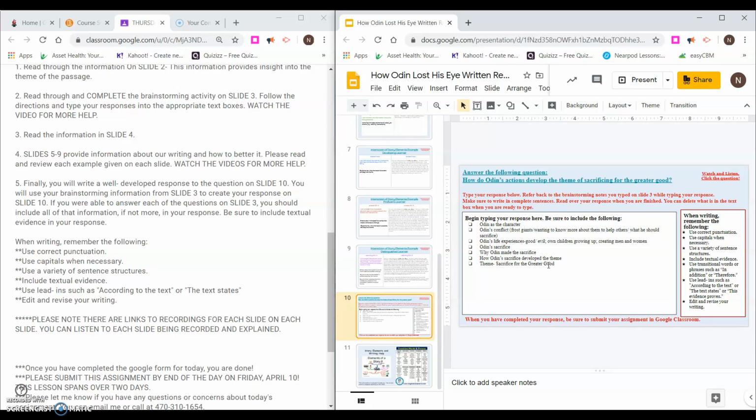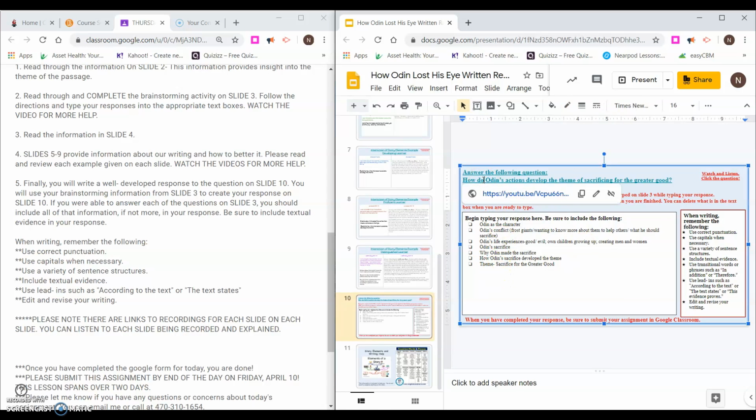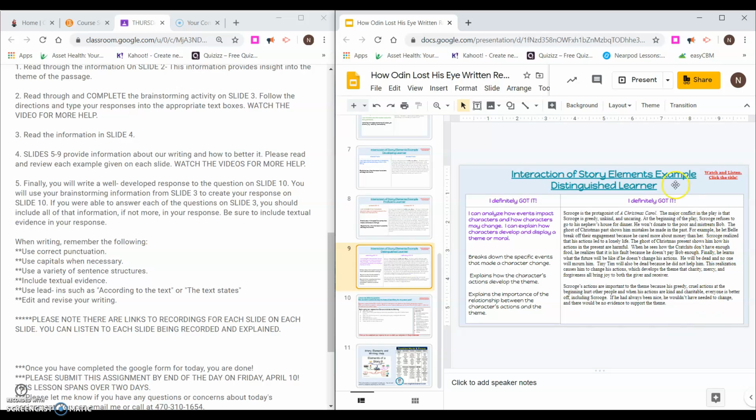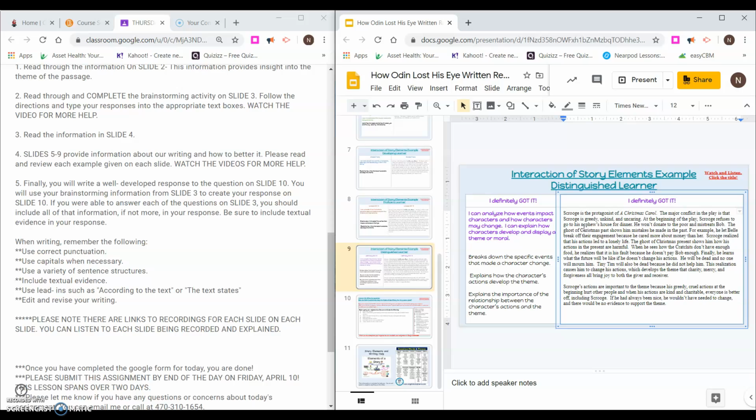Our RACE paragraph, you need to restate and answer the question. You need to include citations and quotes from the passage, and then you need to explain it. Okay, so this needs to be a well-developed paragraph, a RACE paragraph. Again, you can listen to the slide being read to you and further explanation if you just click on the title. Okay, and if you are able to read and understand the example on this slide, then you should be able to follow this example and write about Odin in the same way.